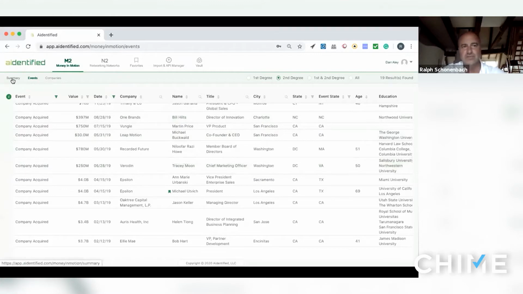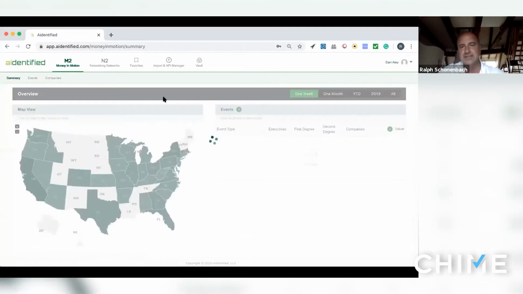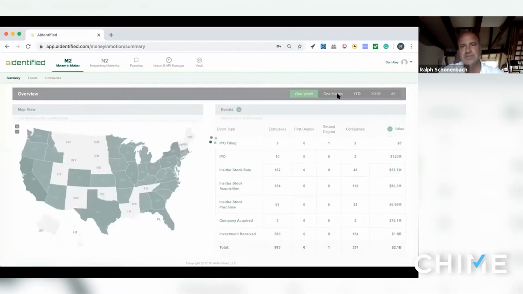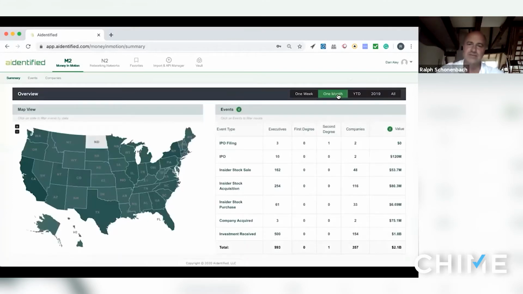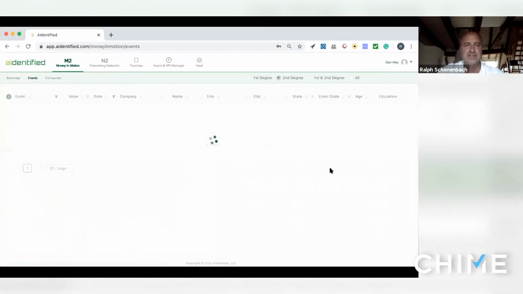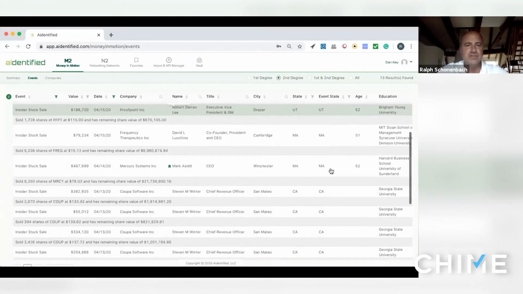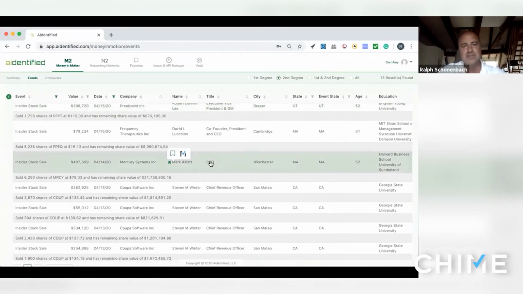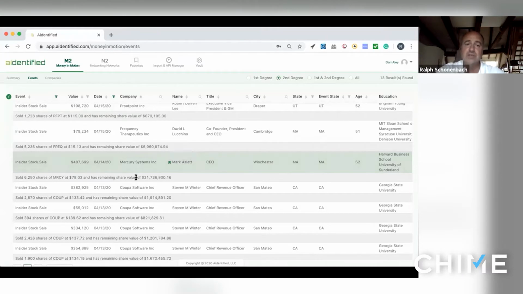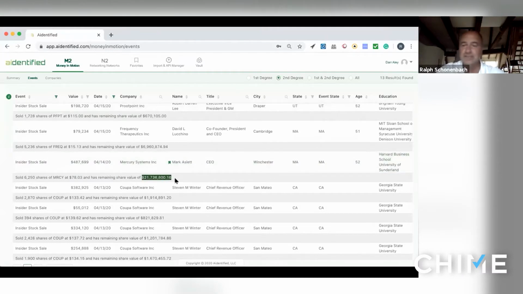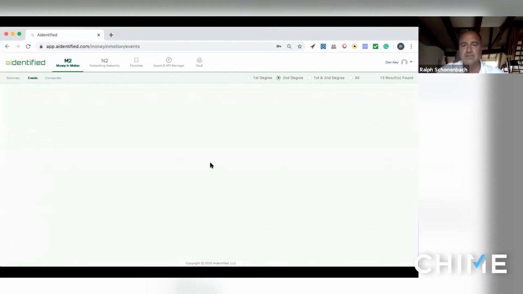If we take one more example, looking at a stock transaction, we can see in the past month who was involved in insider stock sales. I can go to these 13 people that I have links to, and then see which ones are interesting for me. What is helpful with the application is that you can see, for example, that Mark sold about $500,000 worth of shares, but he also has around 21 million remaining shareholder value.